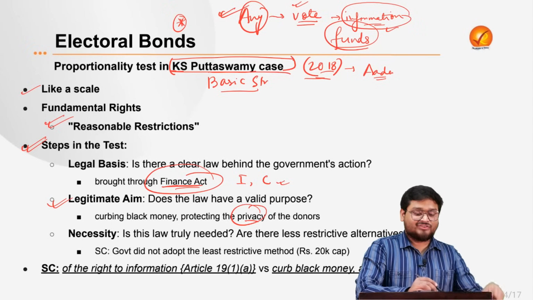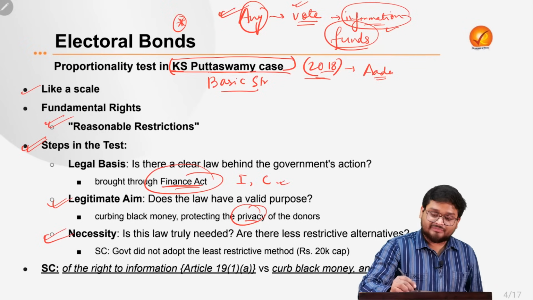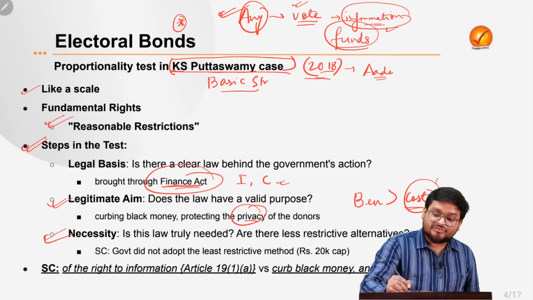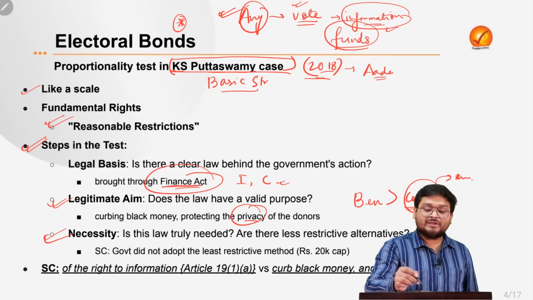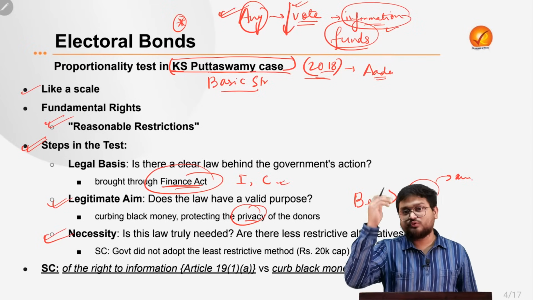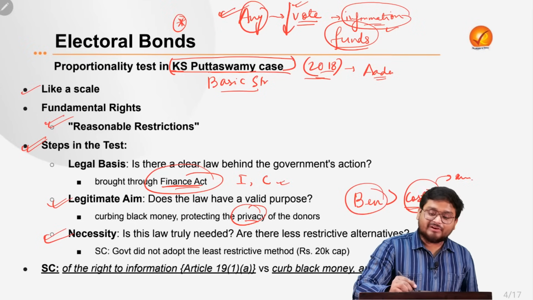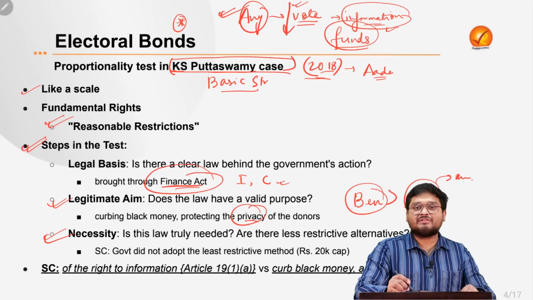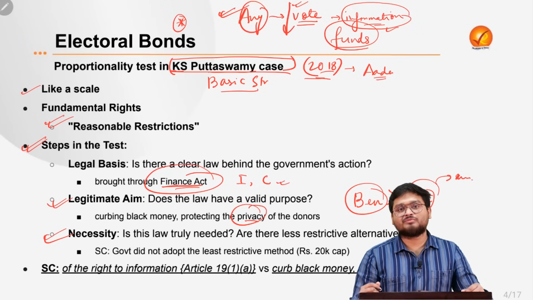But the final test is: are the benefits more than the cost? What is the cost here? Anonymity. Because anonymity is reducing the value of your vote. You do not know the information. But what are the benefits? Only black money. Only the privacy of the donor. So what is the entire nation benefiting in this?